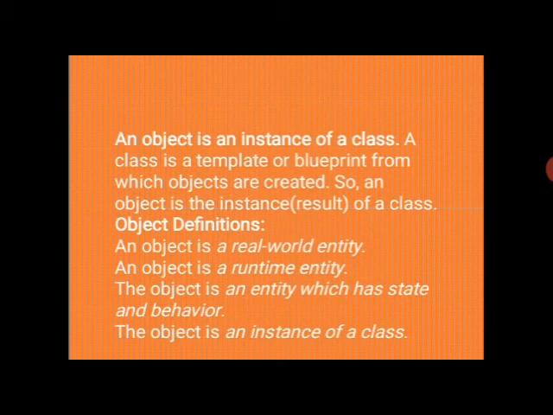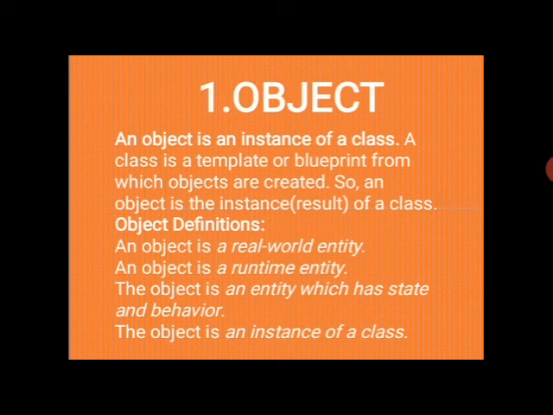Means an object is a copy of a class. Class is a template or blueprint. Means class cannot occupy space in memory. Class is a concept and object is a phenomenon. Means an object occupies space in memory, but a class does not occupy space in memory.